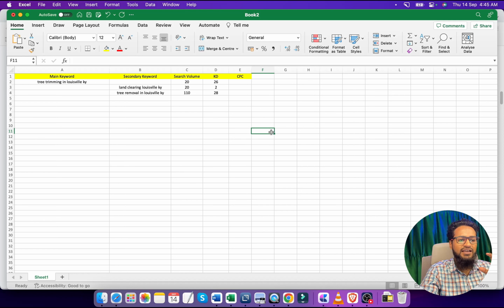So if our site has 100 backlinks, or if we are going to create 100 links, then 20 to 30 links will be these main keywords, 20 to 30 links will be these secondary keywords, and the other links will be distributed in naked URLs like domainname.com and generic anchors like click here, visit here.